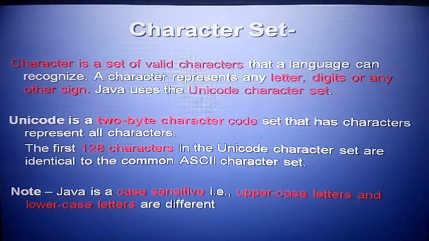And note an important point: Java is a case sensitive language. It means uppercase letters and lowercase letters are always different. Just like if you write hello in capital letters and hello again in small letters, both are different. Why? Because Java is a case sensitive language.